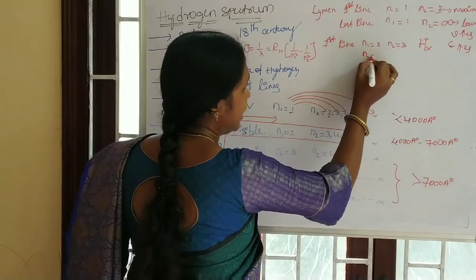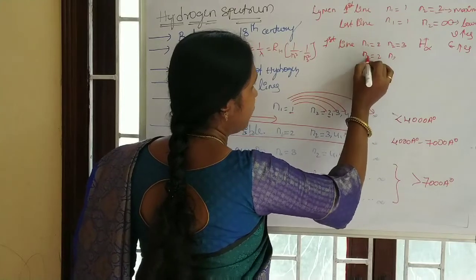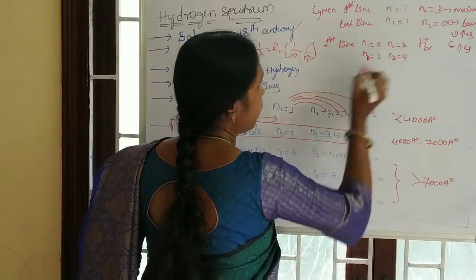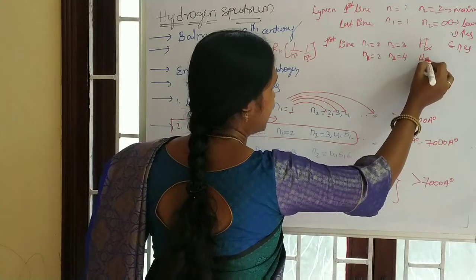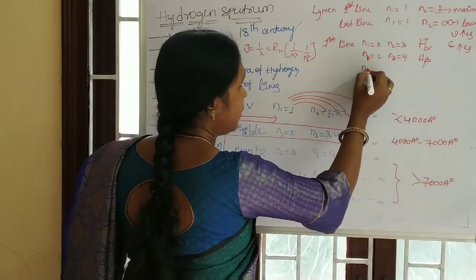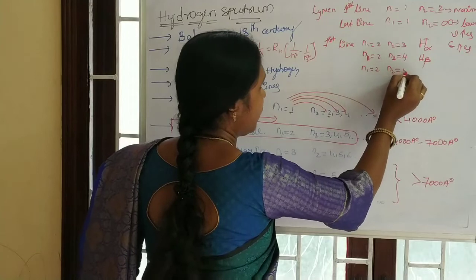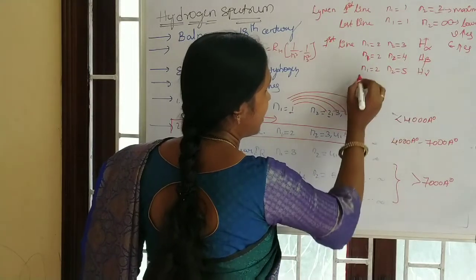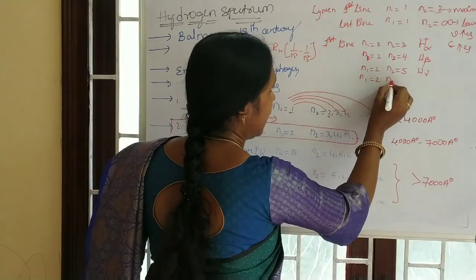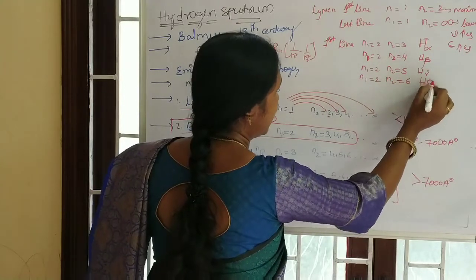The second line has n1 equal to 2, n2 equal to 4, known as the H beta line. And n1 equal to 2, n2 equal to 5 is the H gamma line. n1 equal to 2, n2 equal to 6 is known as the H delta line.